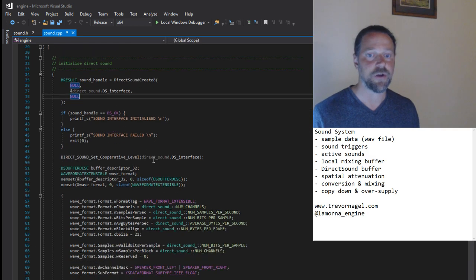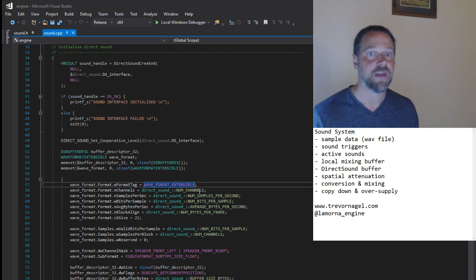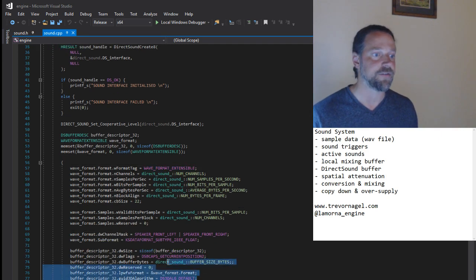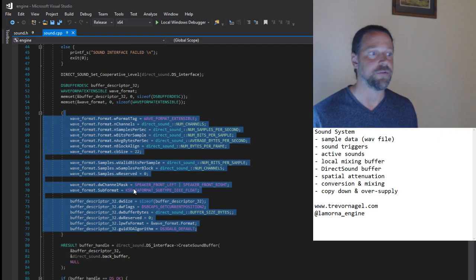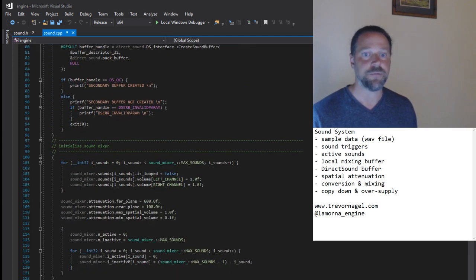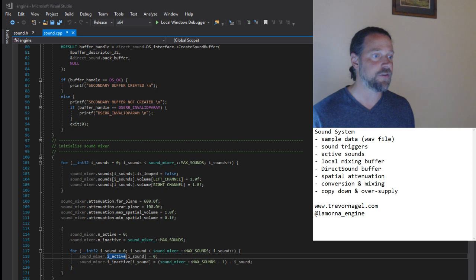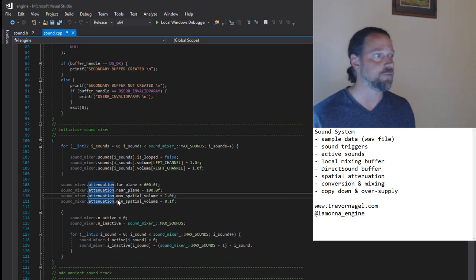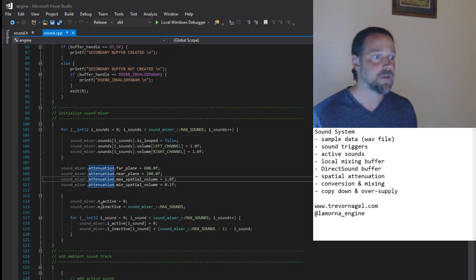This first section of code deals with creating and initializing our direct sound interface and play buffer by filling out a series of buffer descriptors. Next, we initialize our active sound structure. Note that it contains some constants relating to sound attenuation we'll have a look at further down.